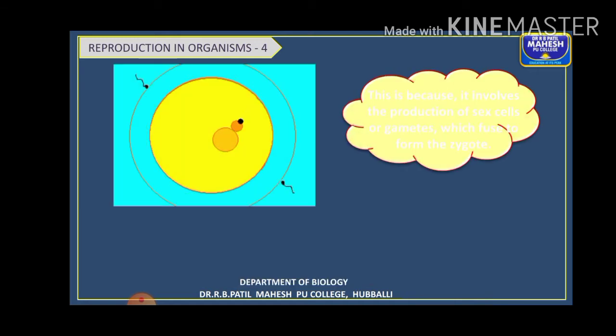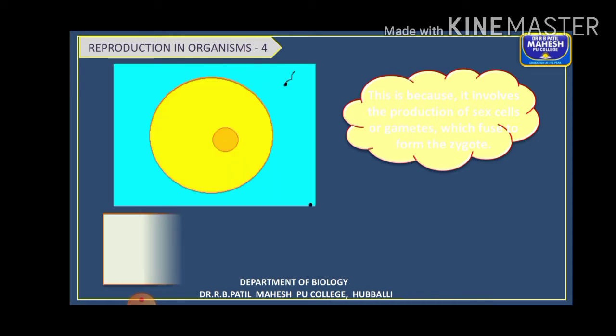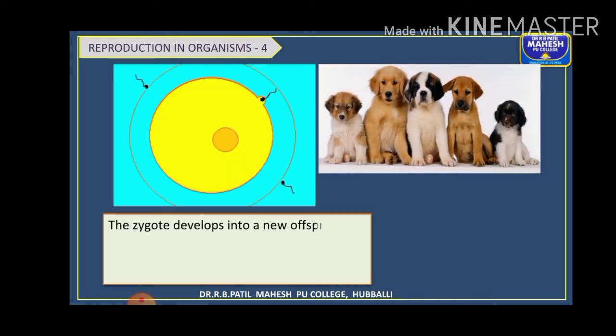So, as I told you, why are variations formed here? Because it involves the production of sex cells, or gametes. As two parents are involved, the gametes from the two parents fuse to form the zygote. So the characters of both the parents are transferred to the next generation.